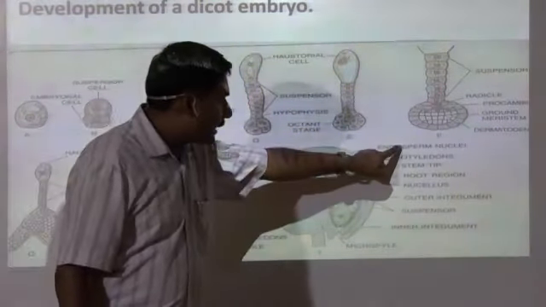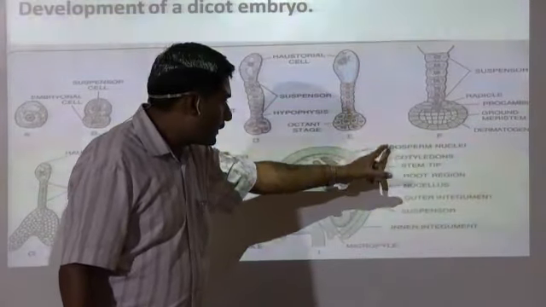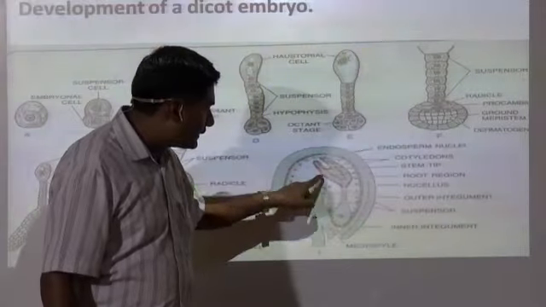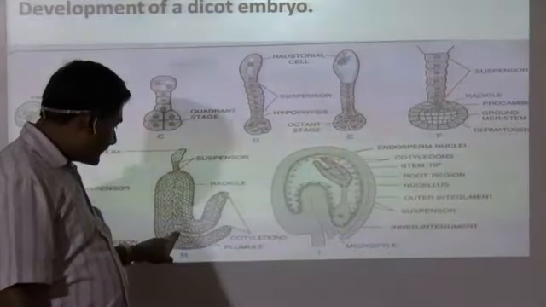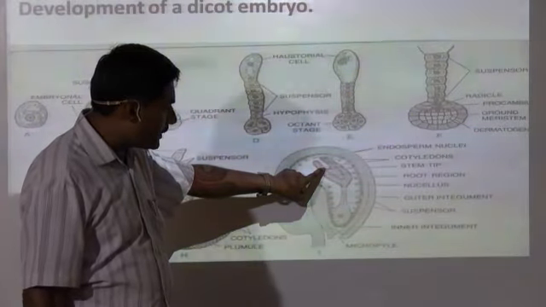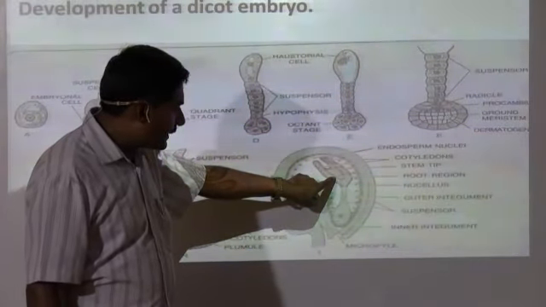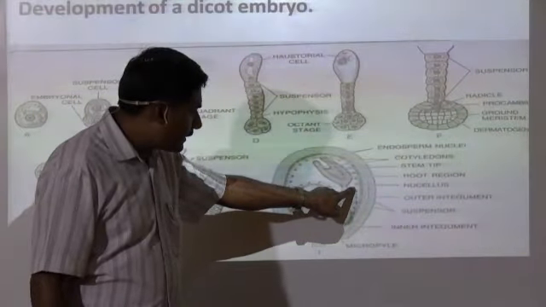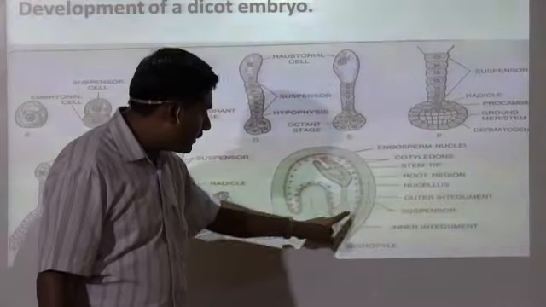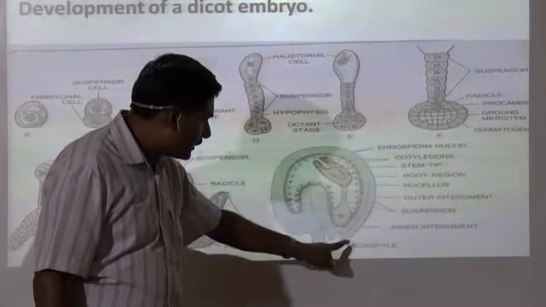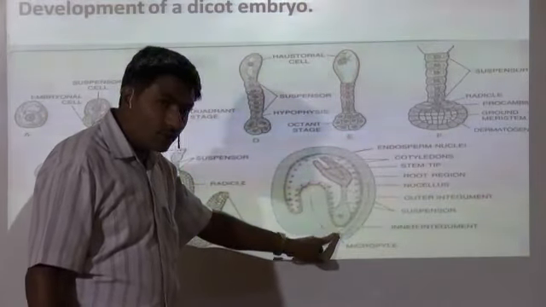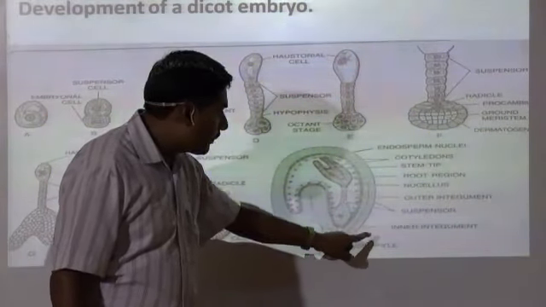This part is the endospermic nuclei, which will lead to the formation of endosperm. Then after that you see the two cotyledons. Then here you see this is the stem tip. Okay, here it's quite blurred out here. So this is the stem tip. This part is the root region, nucellus, okay, outer integument. This part is the outer integument. This part is the suspensor. This part is the inner integument, and the opening of this ovule you call it as the micropyle.